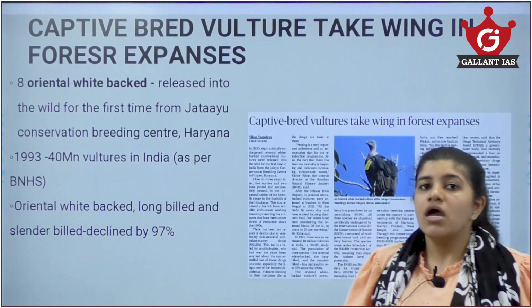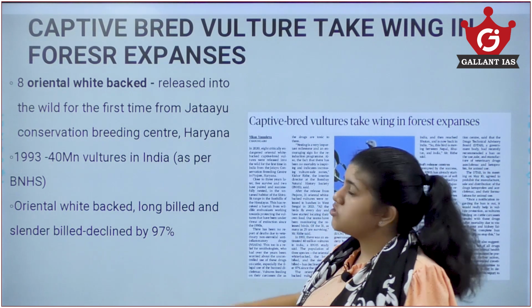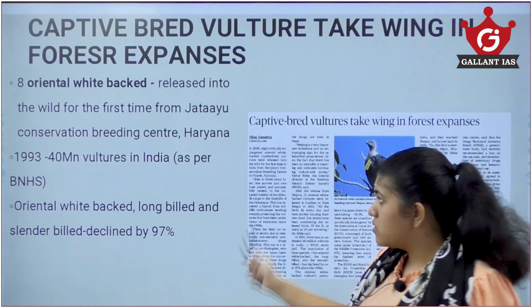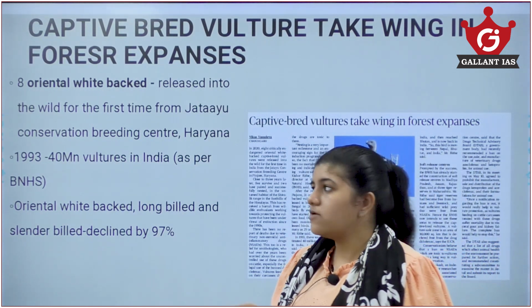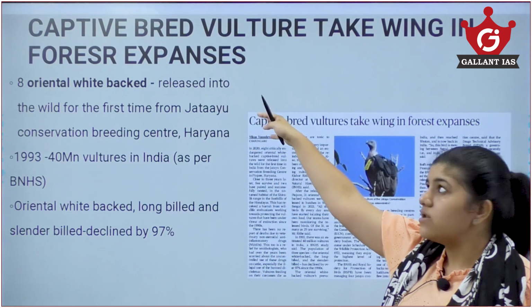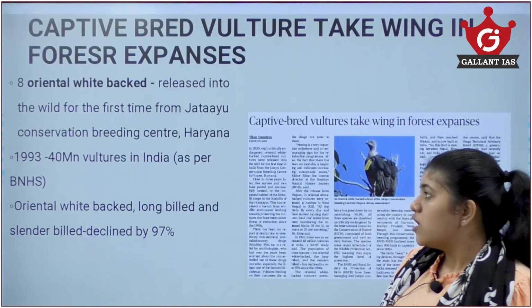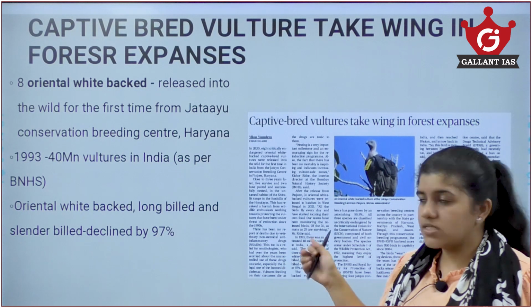So, since the population is decreasing, for their safety it is important that they be kept in captivity centers. So, why was the population of vultures decreasing so fast?